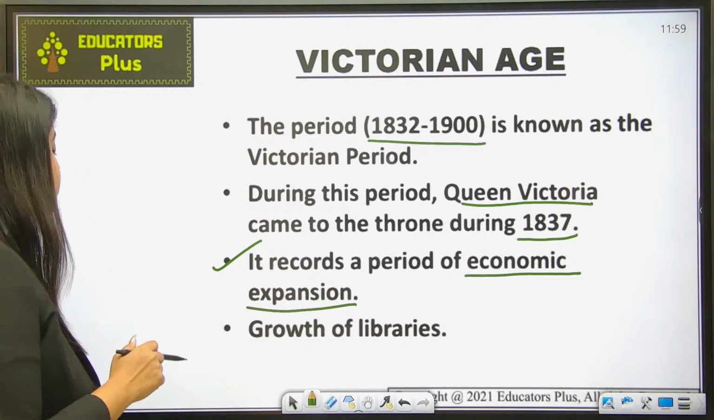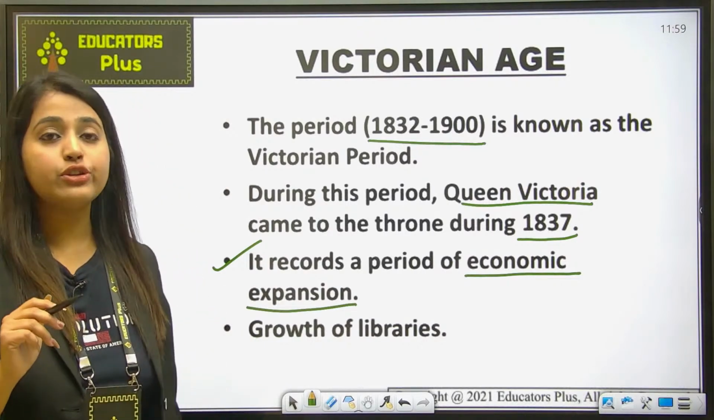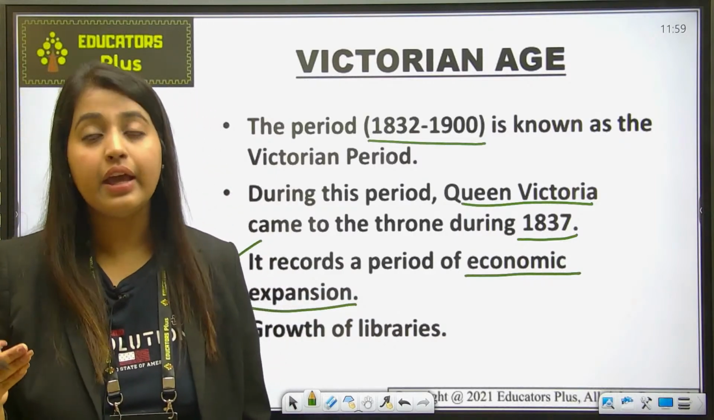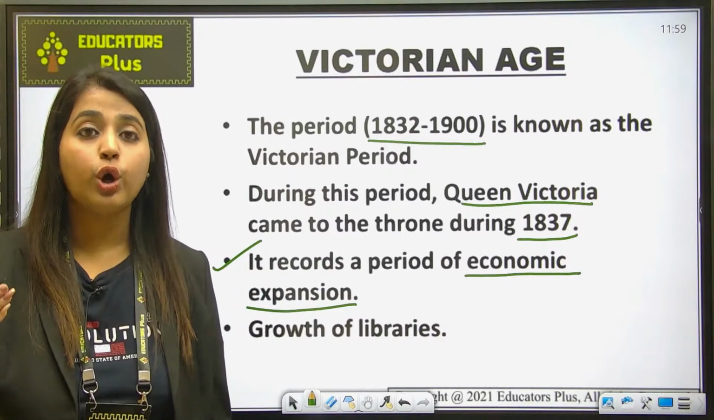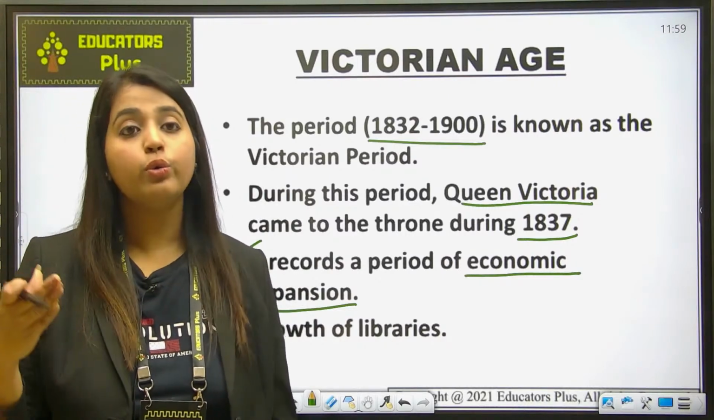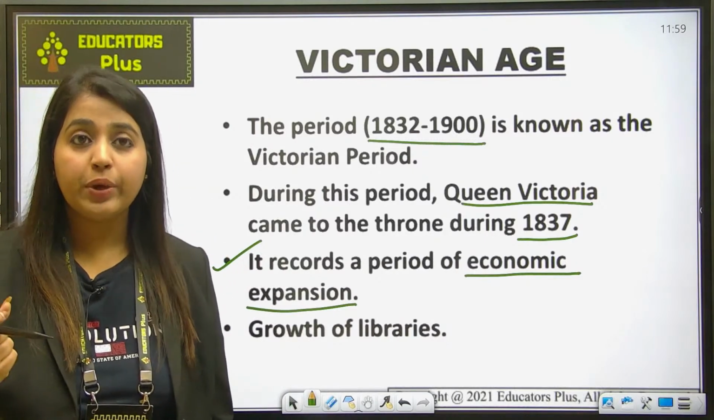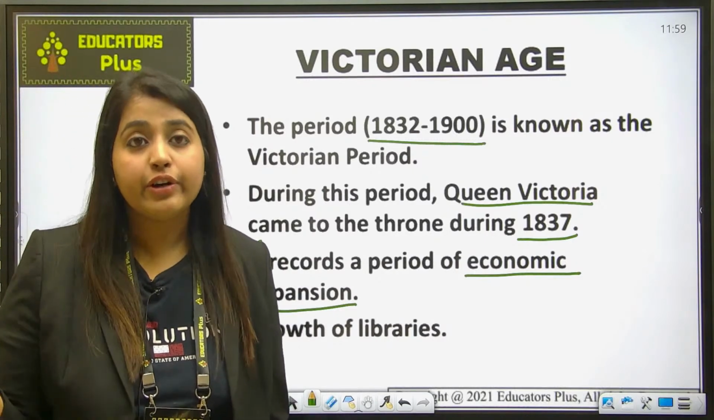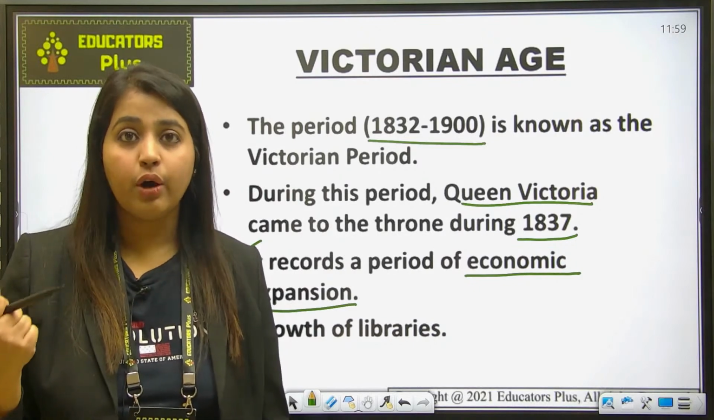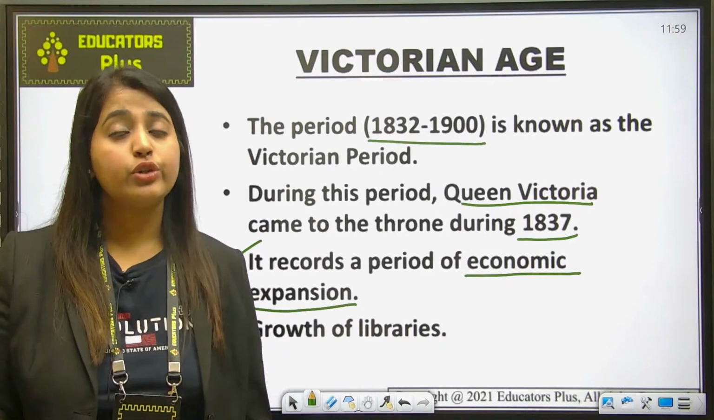Okay, next is growth of libraries. Now, in this age there was a widespread interest in reading, and that led to the growth of libraries. These writings were divided into two classes: one who were in favor of social realism, and the other supporting Victorian fiction.